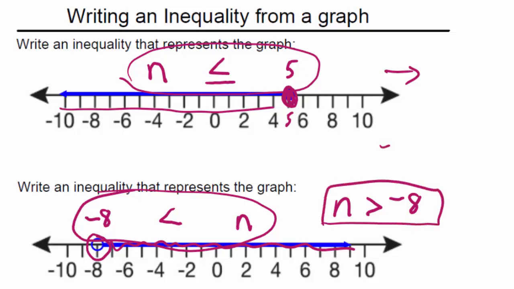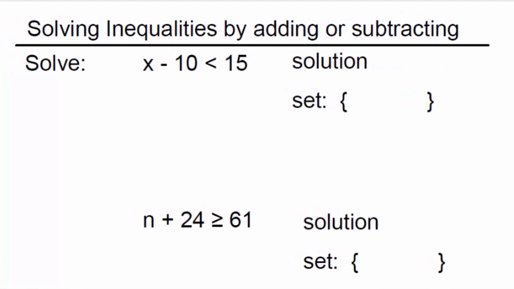That way, when we go to write this solution in set builder, we can say all n such that n is greater than -8. So we can write something like that. Now we want to put that to the test. So we're going to solve inequalities by adding or subtracting.